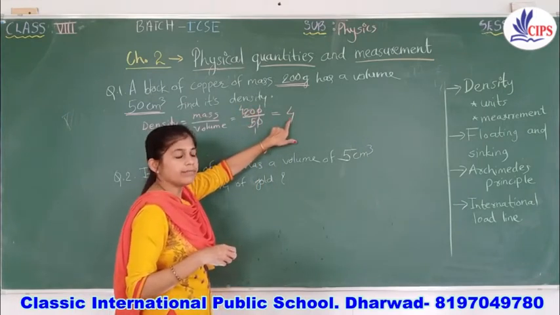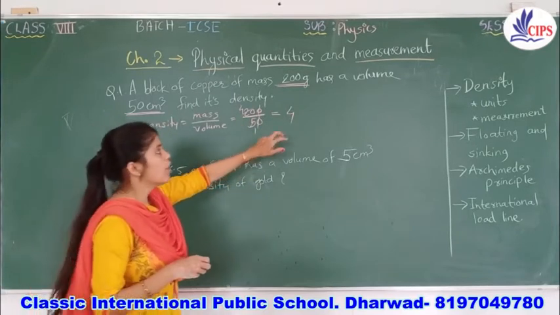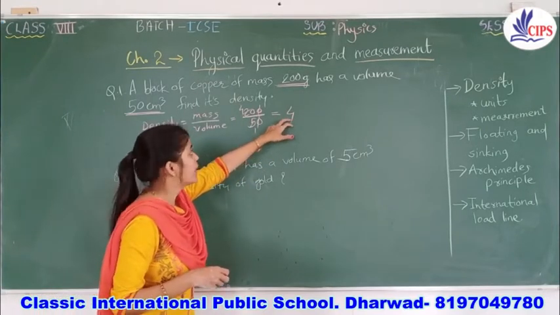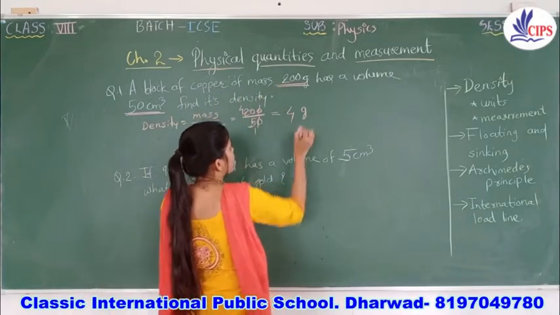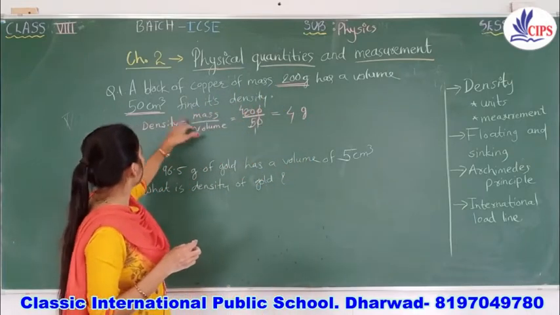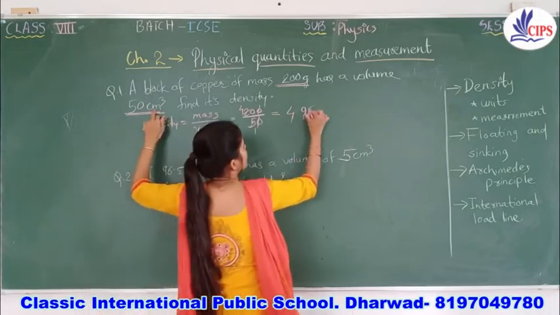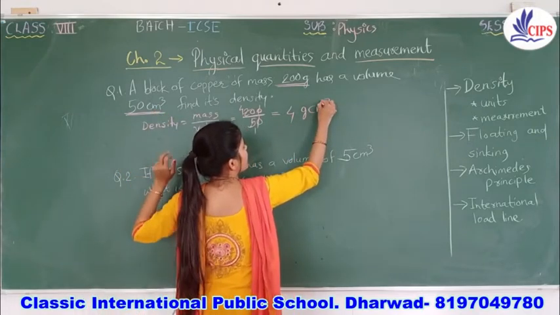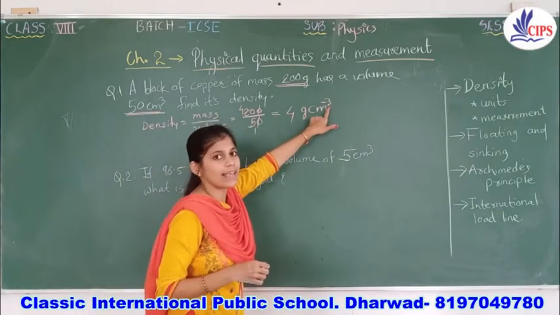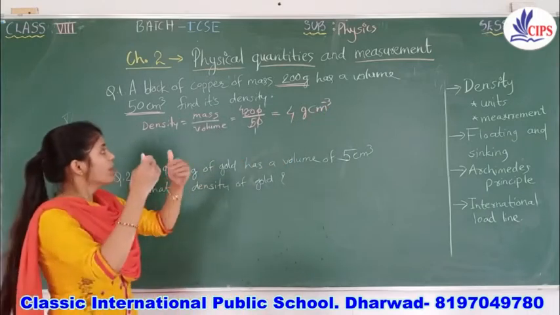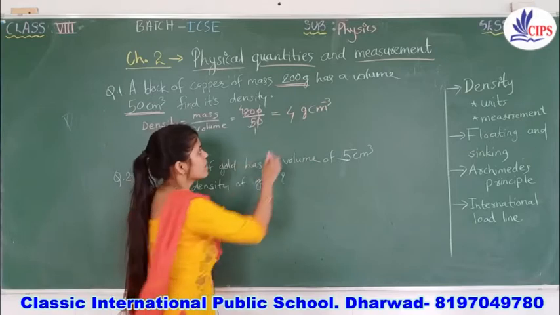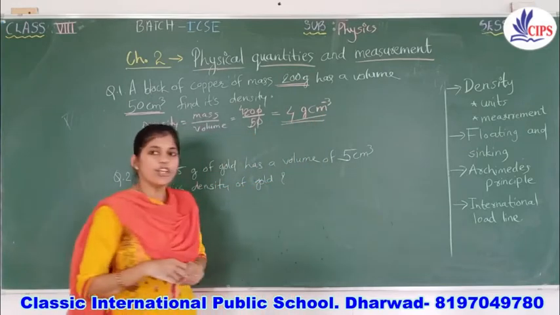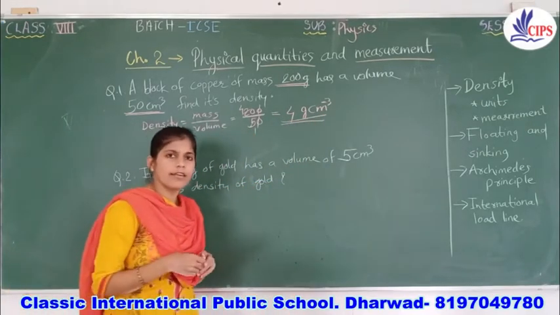Answer is complete? No, the answer is not complete. You should mention the proper unit. The mass they have already mentioned is in gram, and they have mentioned volume in cubic centimeter. So gram per cubic centimeter. Don't forget to mention the minus sign here. It is mass per volume. So here I have mentioned the answer. Children, this was the first example in a textbook.